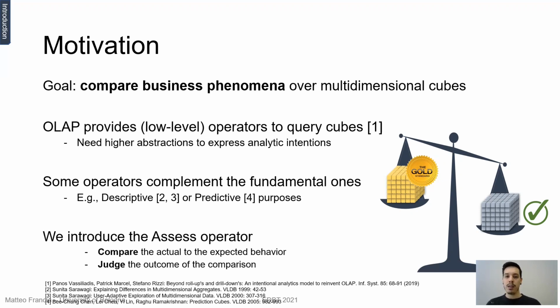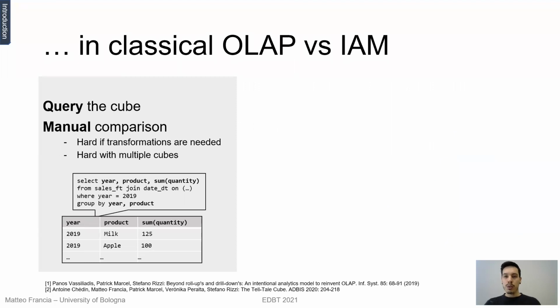So in this paper, we introduced the assess operator with the goal to compare actual to expected behavior, as well as to judge the outcome of such comparison. If we want to do so in classical OLAP, then we need to query the cube, get a plain table as a result, and then perform the comparison manually. This is hard if some transformations are needed, and even harder when more than one cube is involved in the